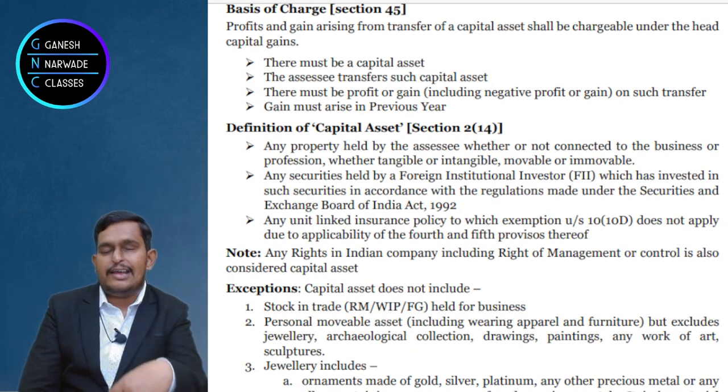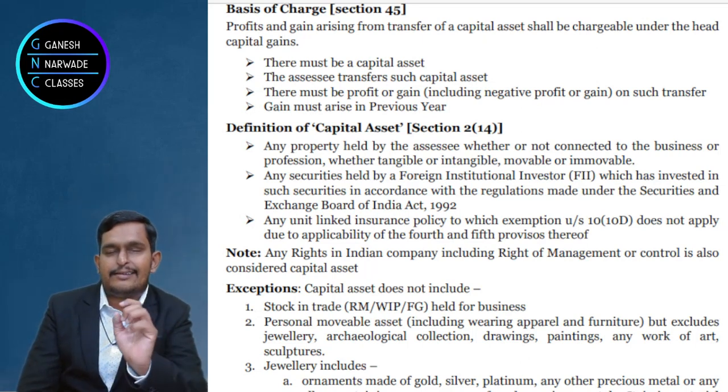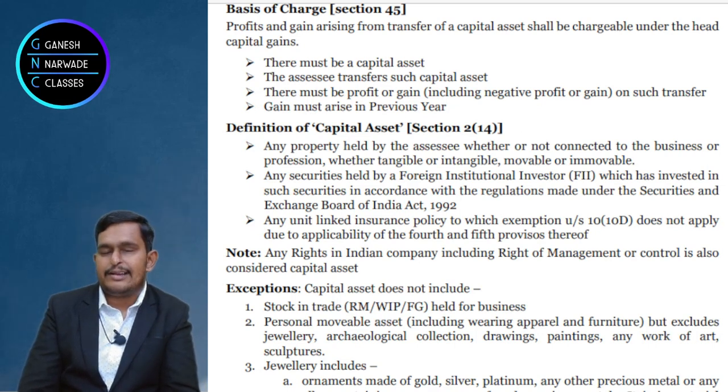If in all the years you check, it is less than 2,50,000, less than 2,50,000, less than 2,50,000, then it will be exempt under section 10(10D). Exempt under section 10(10D). More details we'll discuss when that topic comes. But as of now, please remember that a unit linked insurance policy is a capital asset.